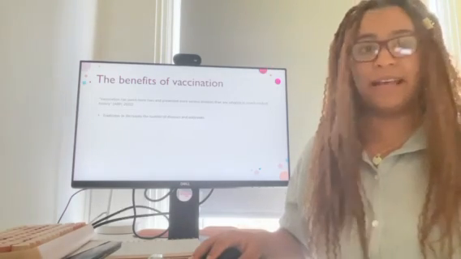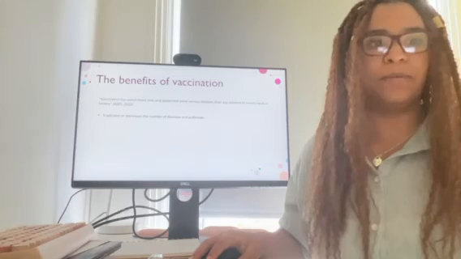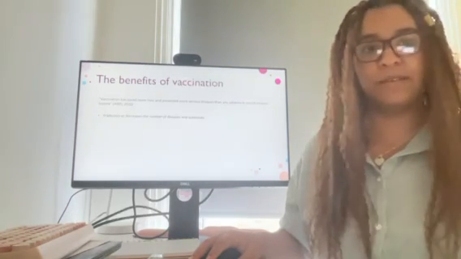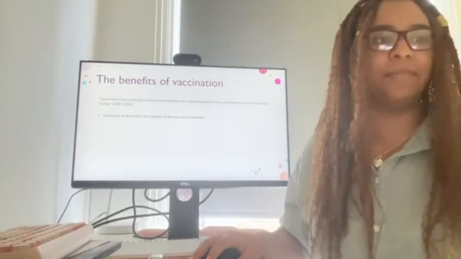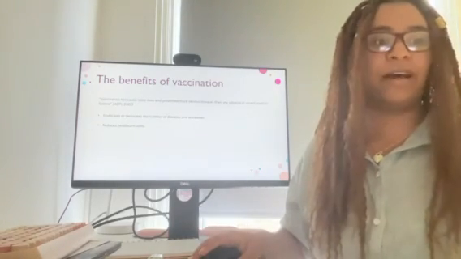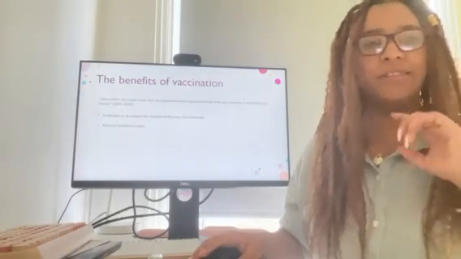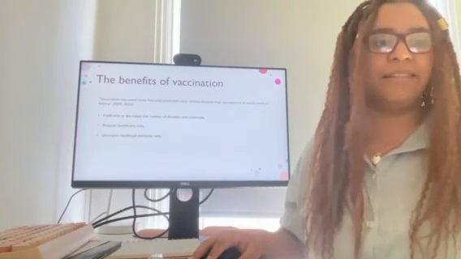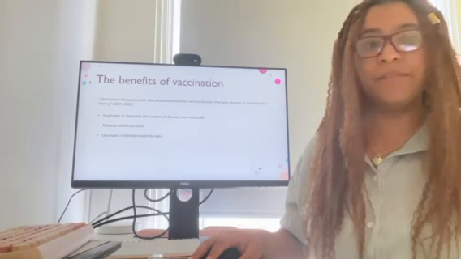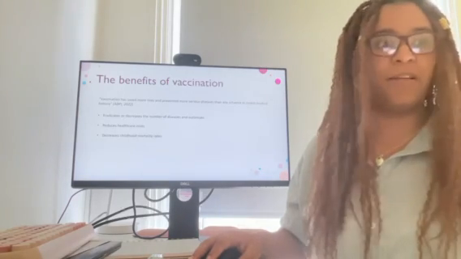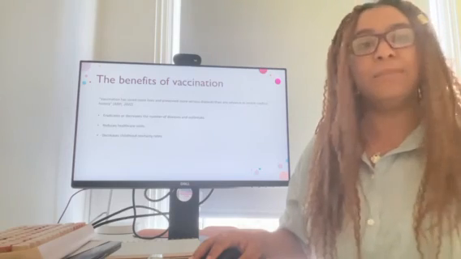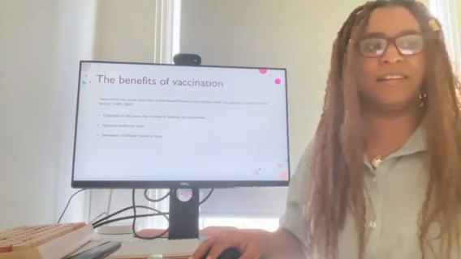Vaccinations have helped to eradicate or drastically decrease the number of some diseases, for example, smallpox, which was eradicated in 1979. Vaccination also helps to reduce healthcare costs as they reduce the need for hospitalisation and treatment. Childhood mortality rates have decreased considerably. Research shows vaccination against 10 pathogens have prevented approximately 37 million child deaths between years 2000 and 2019.